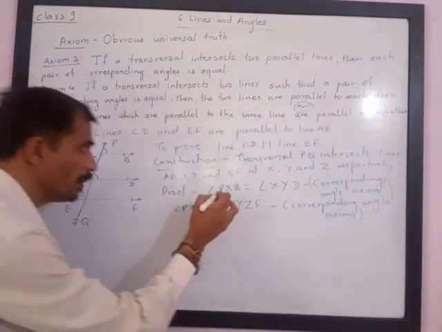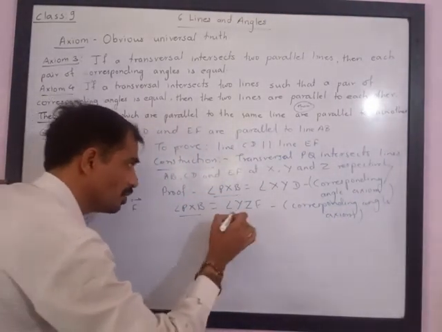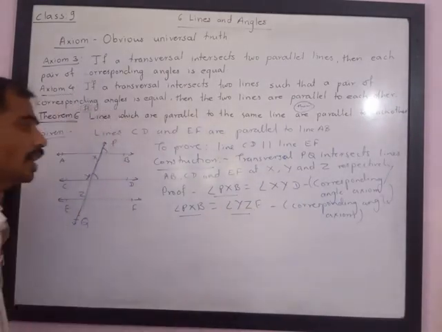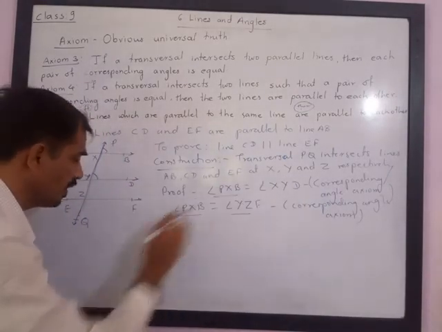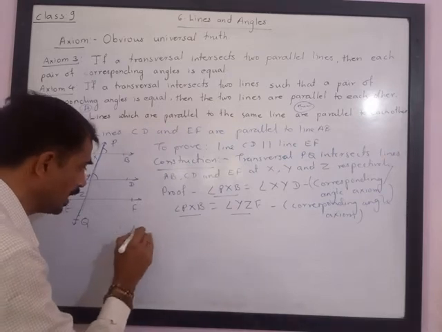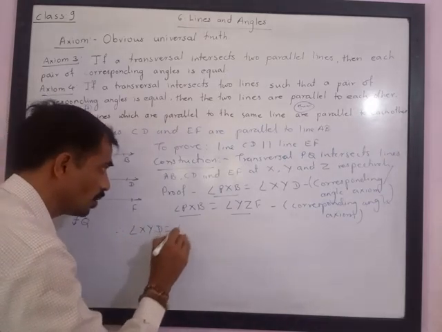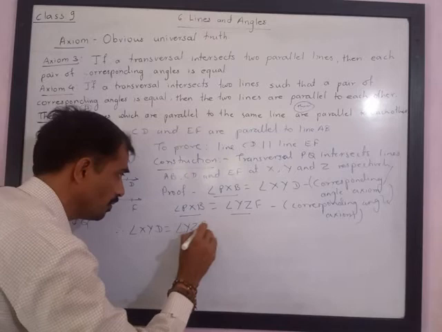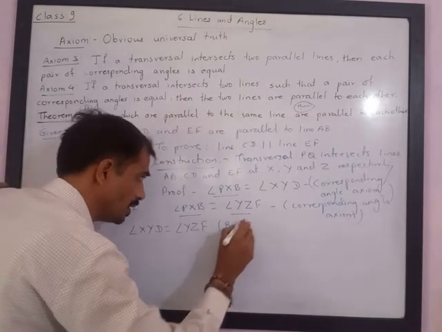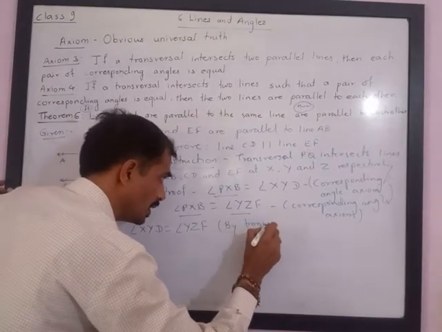Please note, PXB is equal to this also, PXB is equal to this also. It means these two must be equal. The reason is the transitivity property. Therefore, I can say that angle XYD is equal to angle YZF by the property of transitivity.